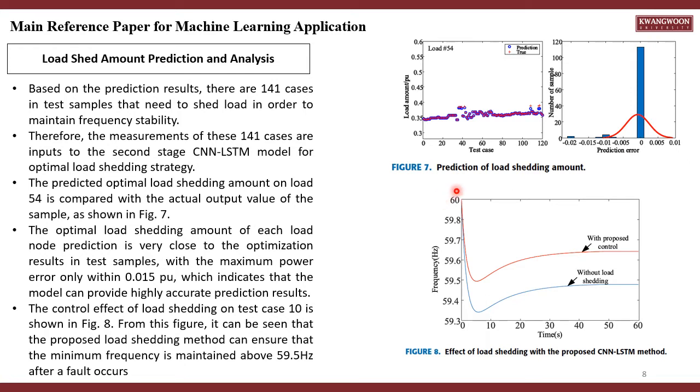Also, as I already mentioned before, for the prediction of load shedding amount, the error value of 0.015 is very close to 0. So I think this is a very accurate prediction of load shedding.